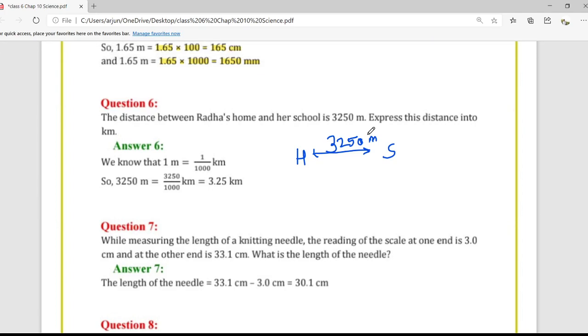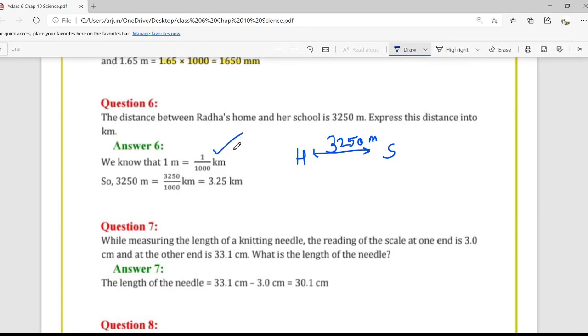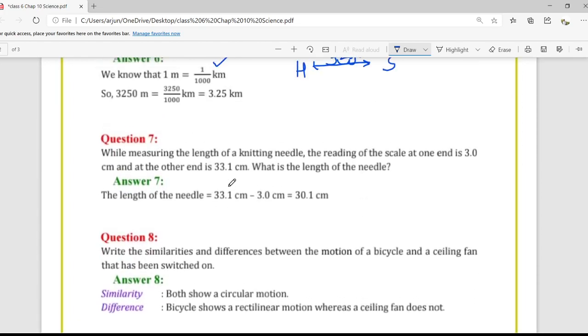So now to convert meter into kilometer, we have to divide it by 1000. So 3250 divided by 1000, what will we get? Shifting the point. See, first the point is here and we are dividing it by 1000. So we will move this point 3 times, 1, then 2 and 3. So 3.25 kilometers.